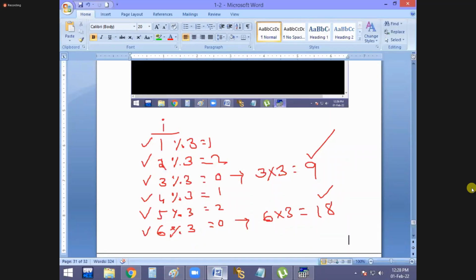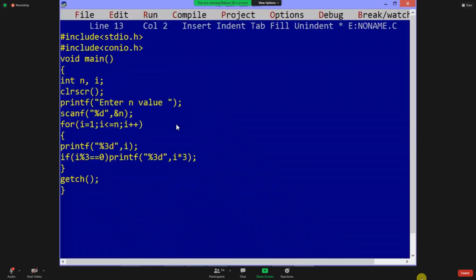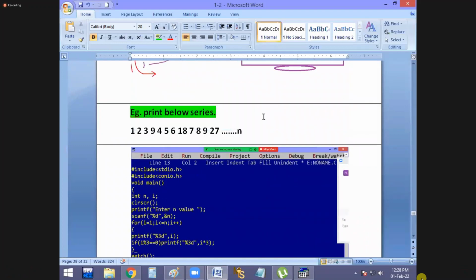For is different, if is different. Within a for loop, we can use any number of if conditions like that. Okay, I think everybody is clear? Like this, the program is giving 1 to n numbers on the screen.